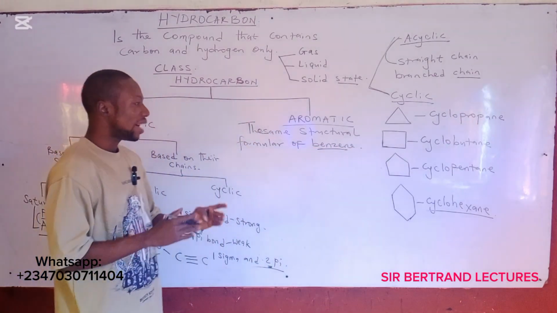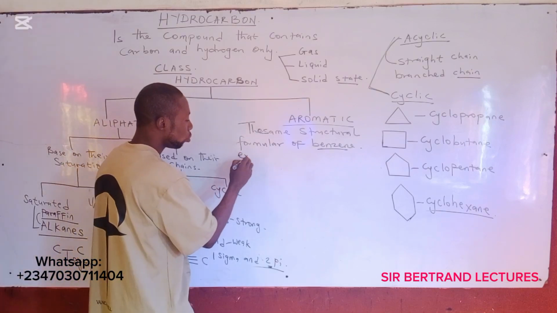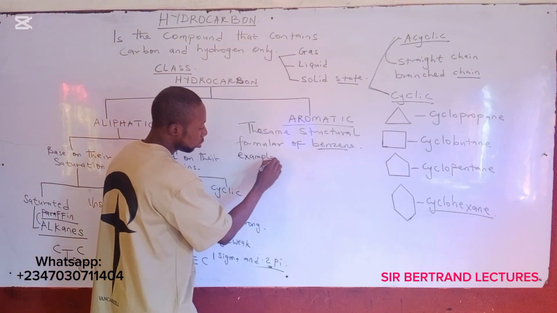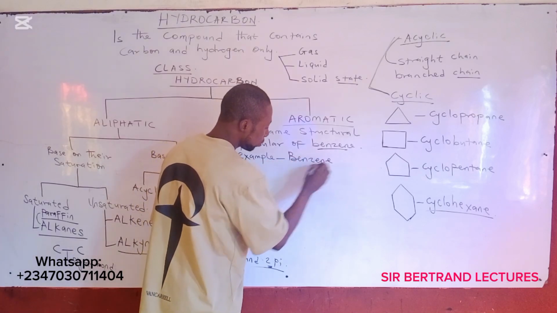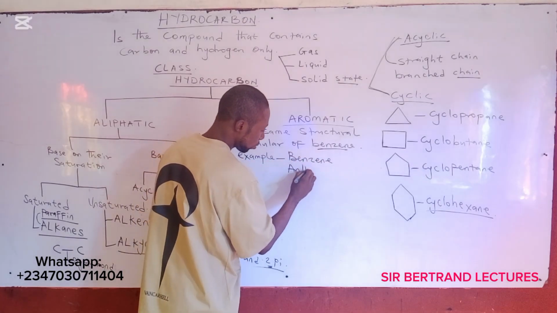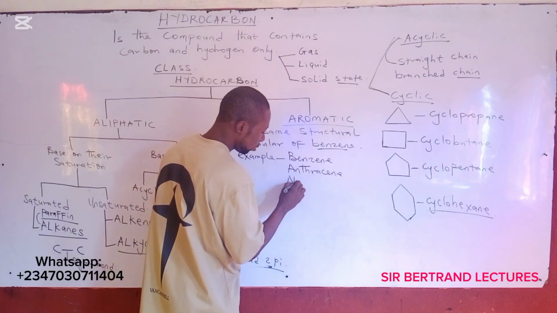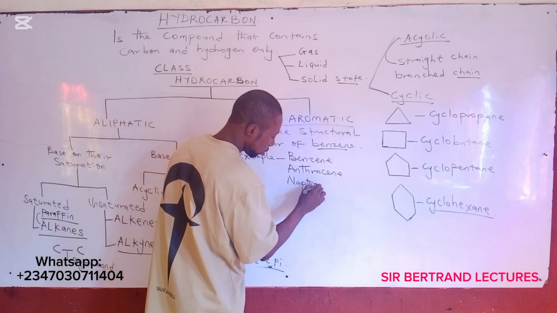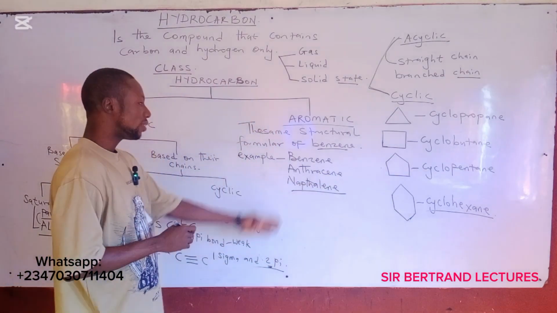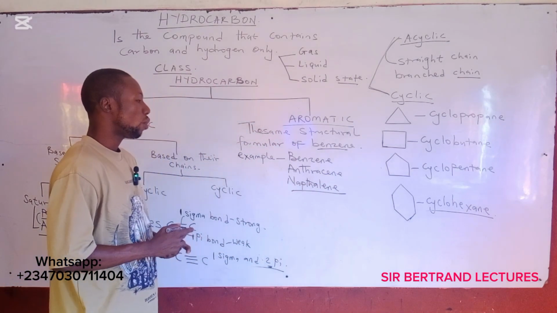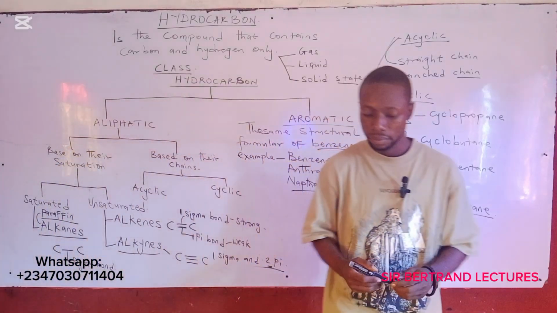Okay, or you can say they have the same structural formula of benzene. Examples are benzene, anthracene, and naphthalene. These are other examples of aromatic hydrocarbons. Okay.